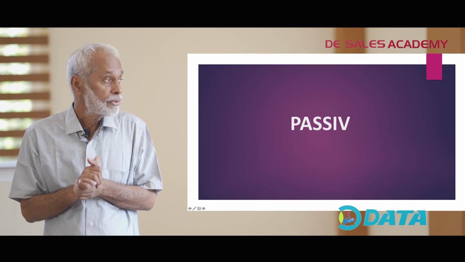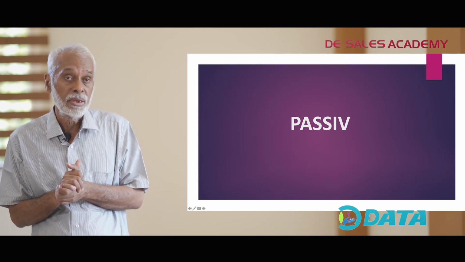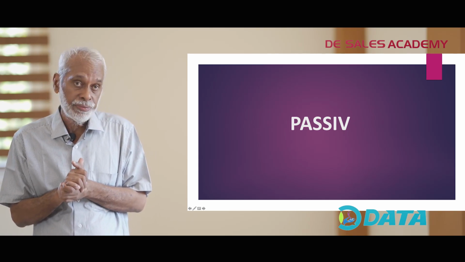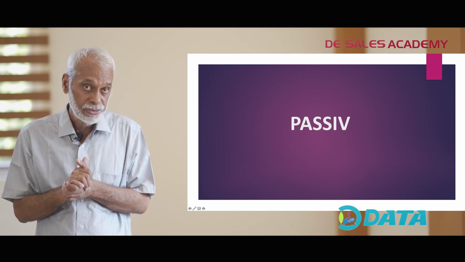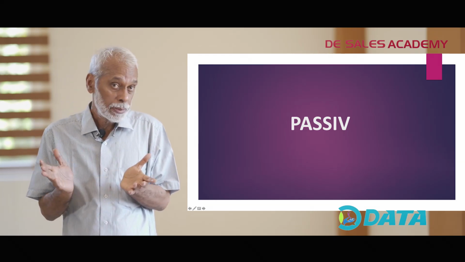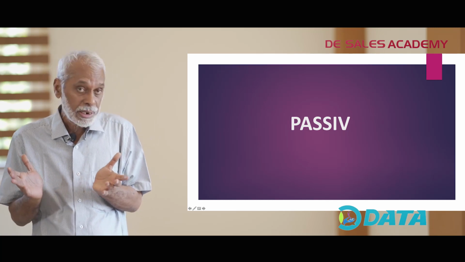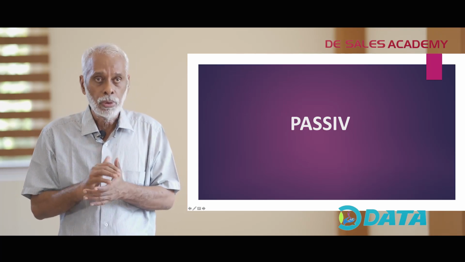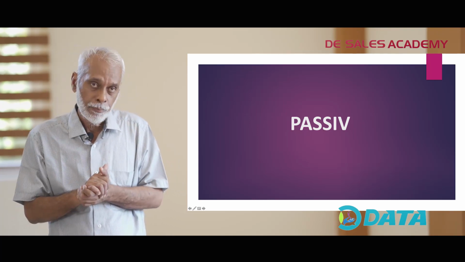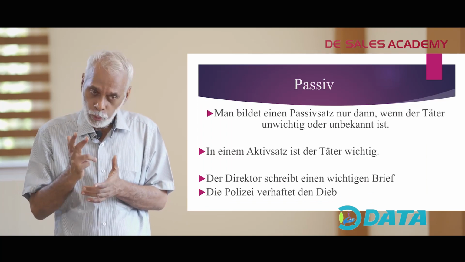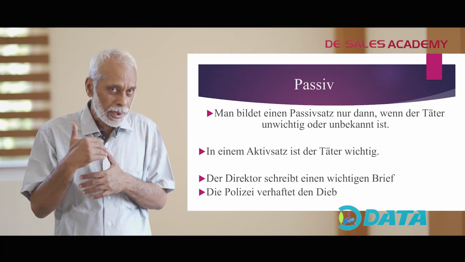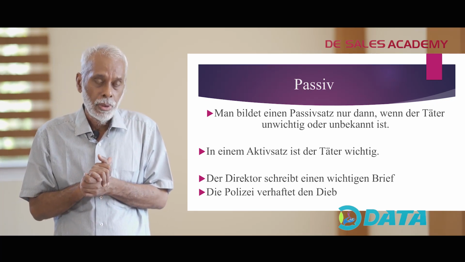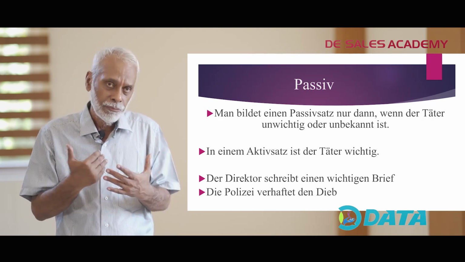Heute befassen wir uns mit Passivsätzen. Today we are going to handle passive voice or passive sentences. Vielleicht haben Sie das schon gehört. In jeder Sprache gibt es zwei Arten von Sätzen: Aktivsätze und Passivsätze. In every language there are two main different types of sentences: active sentences and passive sentences. Why these names are given, we should think about it.